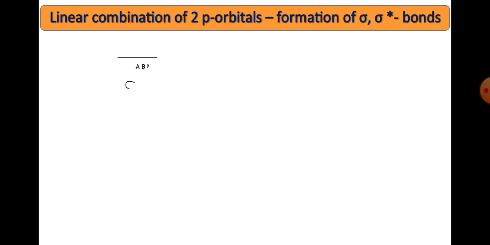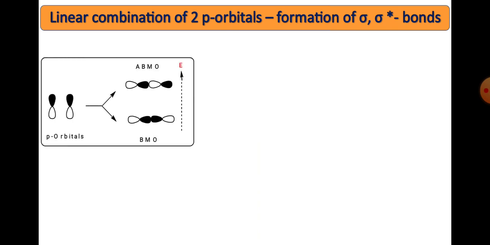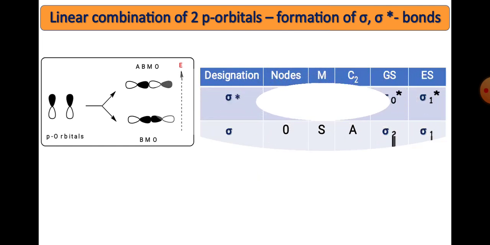Now the second example is the linear combination of 2p orbitals, that is the formation of sigma and sigma star. Here it is a 2pz orbital. We have two orbitals, and when mixed together we get an equal number of molecular orbitals, bonding as well as anti-bonding. Sigma is the bonding region while sigma star is the anti-bonding region. We can find out the nodes with the help of that.